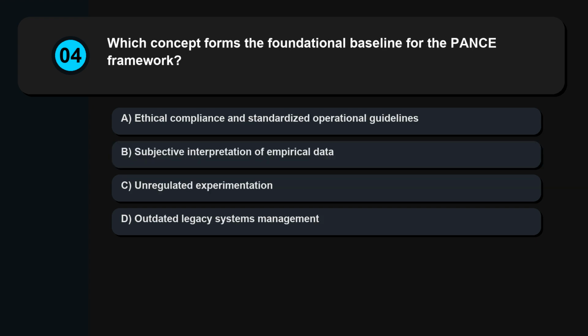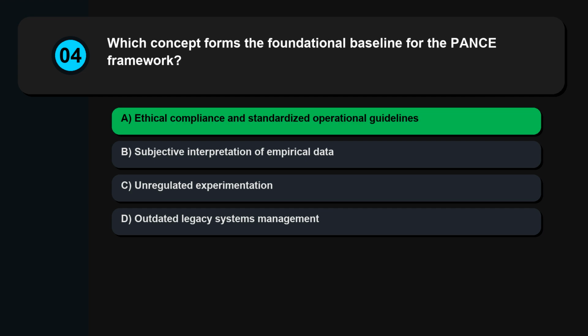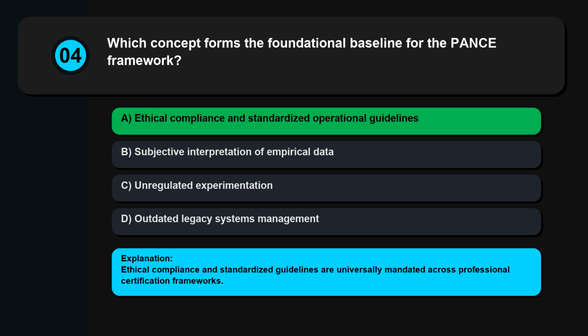Question 4. Which concept forms the foundational baseline for the PANCE framework? Ethical compliance and standardized operational guidelines, subjective interpretation of empirical data, unregulated experimentation, outdated legacy systems management. Ethical compliance and standardized guidelines are universally mandated across professional certification frameworks.